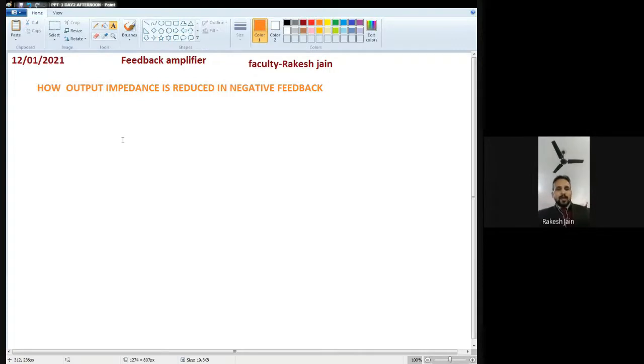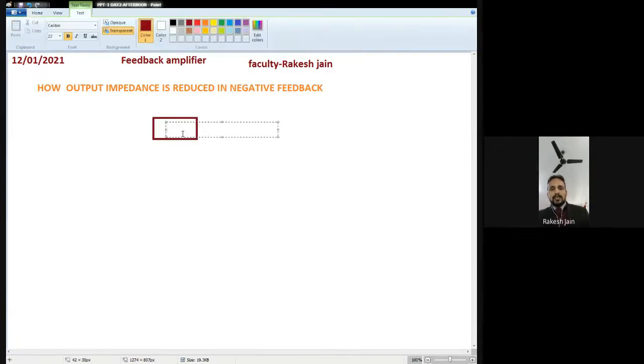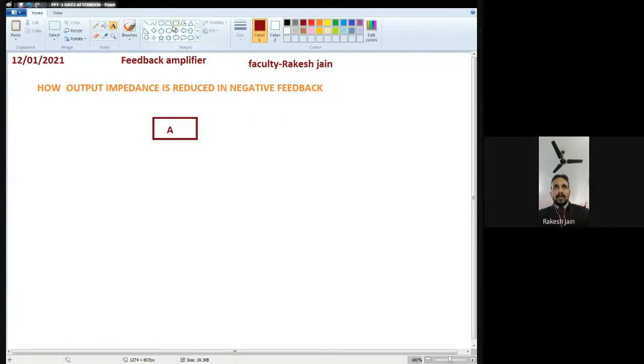Now, for this derivation, let us first consider a voltage series feedback case. Generally we employ the negative feedback case of voltage series. So I consider a voltage series in which the forward gain is, let's suppose, A, and the feedback gain is denoted by beta.